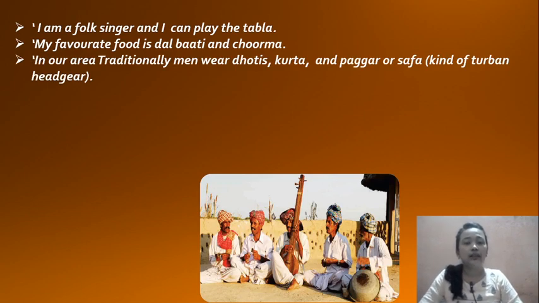"In our area, traditionally the men wear dhoti, kurta, and pagar or safa," meaning a kind of turban headgear. Whatever the man is wearing on the head is called a pagar or safa. It is a kind of turban worn by the man on the head, as you can see in the image.